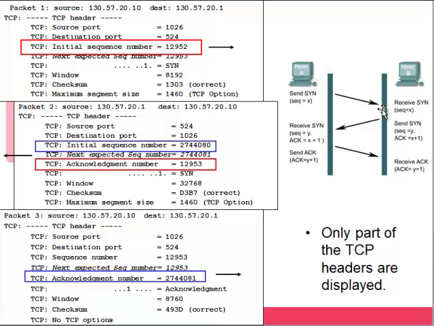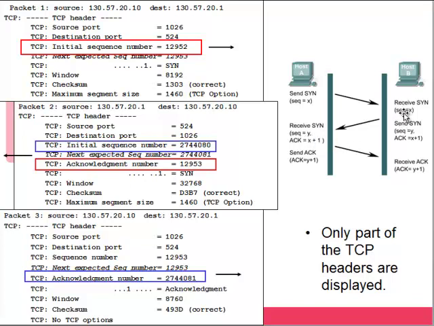So he sends over 12,952, and in order to acknowledge that number, we just add 1 to it. So what he sends back over is 12,953. So when we receive 12,953 back over on this end, we know we have been acknowledged. We sent over our number, he incremented it by 1, we received that back.